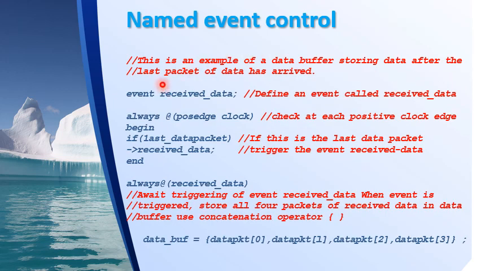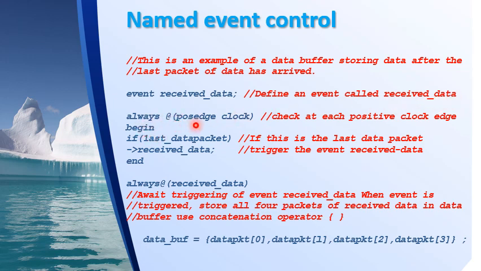Here is an example of a data buffer which is storing data after the last packet of the data has arrived. I declare an event with the identifier name received_data. Event is a keyword and received_data is the identifier name. So I am defining an event called received_data.